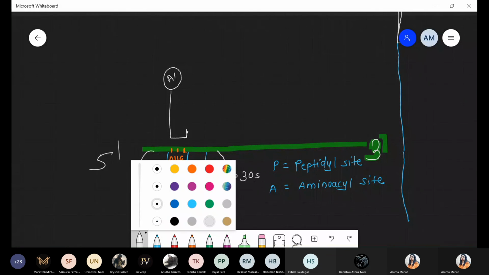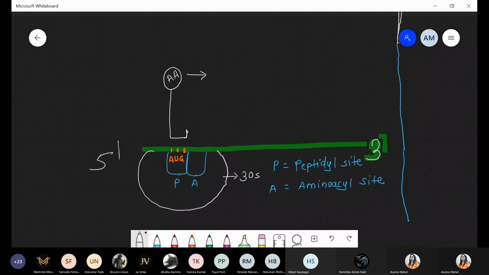I'm writing just amino acid, and please remember this is not a normal amino acid, these are charged amino acids, and more specifically it is formyl methionine. Whenever you want to start the initiation process, there is a requirement for the first initiator amino acid, methionine, more specifically formyl methionine. Where does it enter? It enters at the P site of the ribosome. P stands for the peptidyl site.